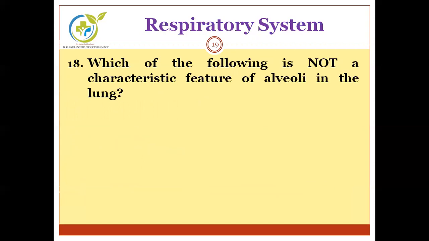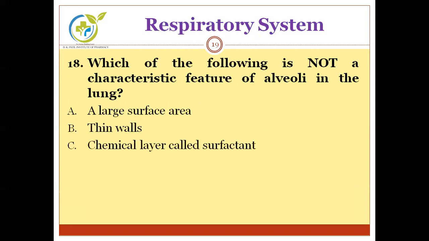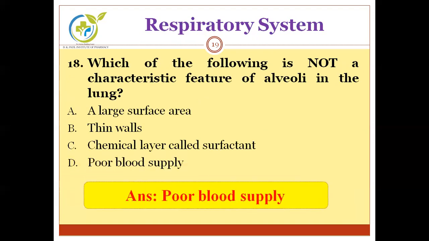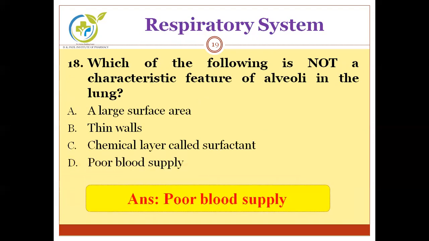Next, which of the following is not a characteristic feature of alveoli in the lung? A large surface area, thin walls, a chemical layer called surfactant, poor blood supply. We have to find out which is not a characteristic of alveoli. And the correct answer is poor blood supply. Actually, alveoli are highly networked by blood supply. So that will be the correct answer, poor blood supply.